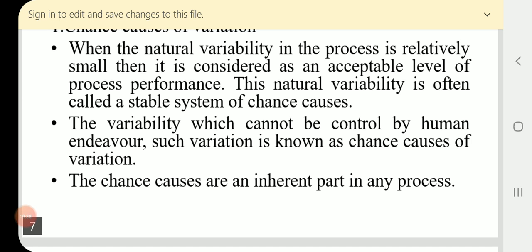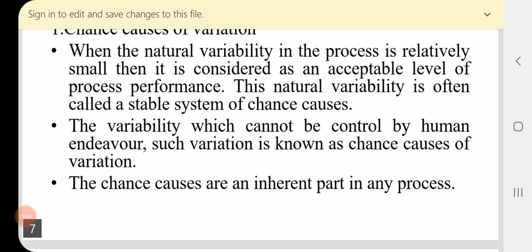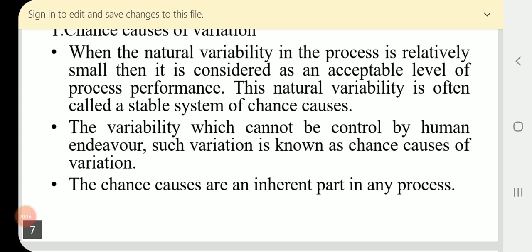That is the example I have specified: two or more operators may handle the same machine in a particular day, and we cannot identify why the variation occurs, even though the same kind of skilled operators are handling the same machine.